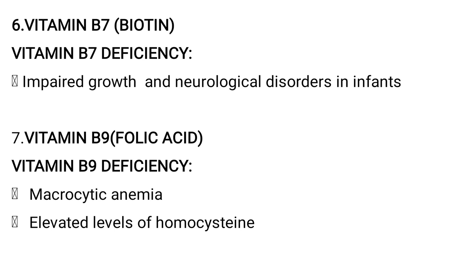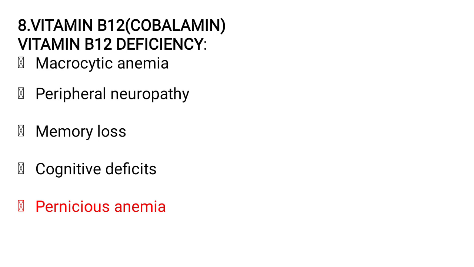Coming to vitamin B9, it is also called as folic acid. So vitamin B9 deficiency causes macrocytic anemia, and elevated homocysteine can be seen, as well as when the folic acid is deficient in the pregnant women, it can lead to neural tube defects in the babies. Vitamin B12, it is also called as cyanocobalamin. So vitamin B12 deficiency leads to macrocytic anemia, peripheral neuropathy, memory loss, cognitive deficits, as well as pernicious anemia. So it is a repeated one. So cyanocobalamin deficiency leads to pernicious anemia.